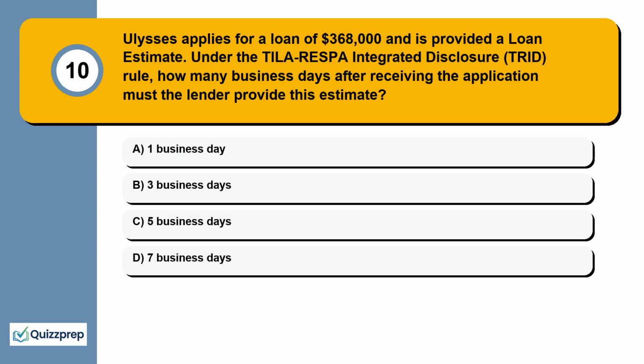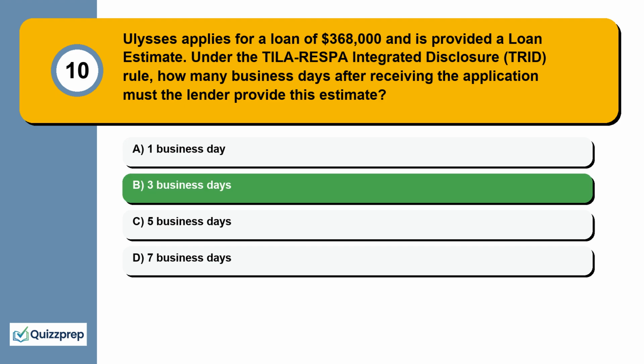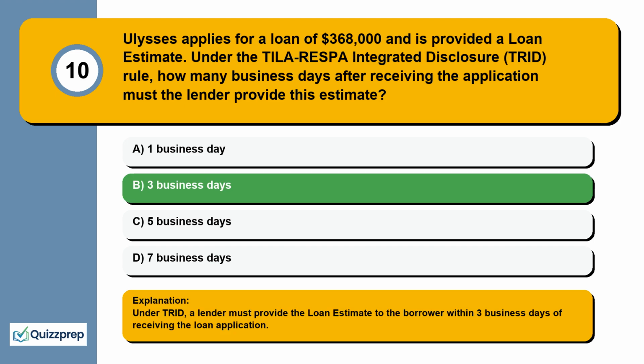Question 10. Ulysses applies for a loan of $368,000 and is provided a loan estimate. Under the TILA-RESPA Integrated Disclosure (TRID) rule, how many business days after receiving the application must the lender provide this estimate? 1 business day, 3 business days, 5 business days, 7 business days. Under TRID, a lender must provide the loan estimate to the borrower within 3 business days of receiving the loan application.